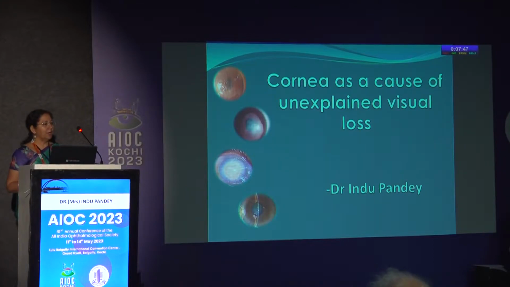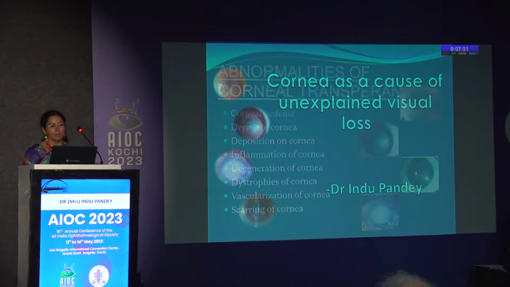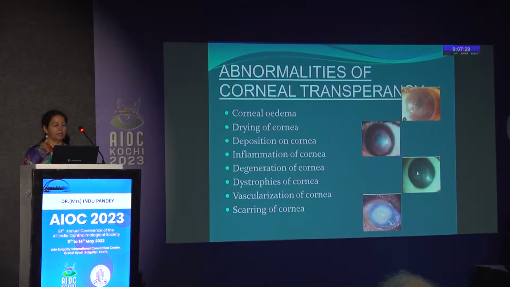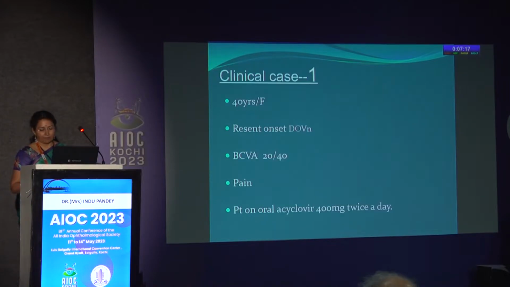As we all know, cornea is kept in a relatively dehydrated state, and it plays an important role in focusing light onto the retina. So any disruption in the cornea's structure or function adversely affects the faculty of vision. A few causes like corneal edema, drying of the cornea, degenerations, dystrophies, inflammation, infection, vascularization, and scarring of the cornea are all responsible for loss of vision. So I would be discussing a few cases of mine.